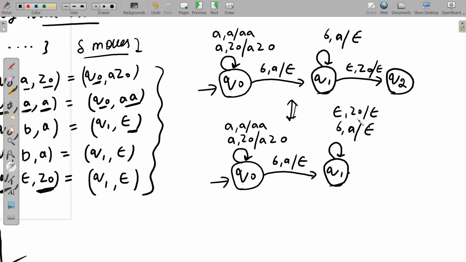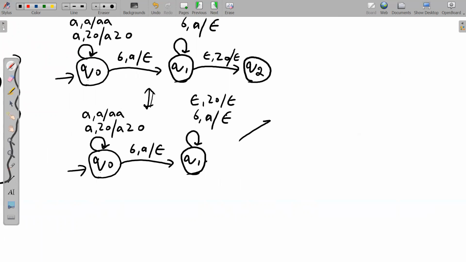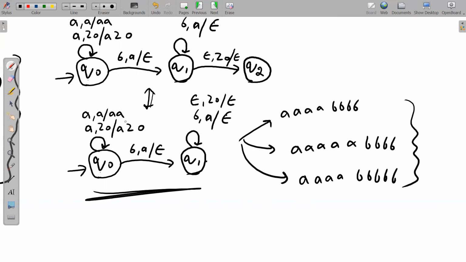Both are equivalent, and this is homework for you: try this PDA for 3 strings. First string will be, of course, equal A's and equal B's, 4 A's and 4 B's. Second string will have more A's than B's, 5 A's and 4 B's, and third will be 4 A's and 5 B's. Try to run this PDA on these 3 strings. You will get more idea about why this PDA is correct, or why this new state Q2 is not required here.